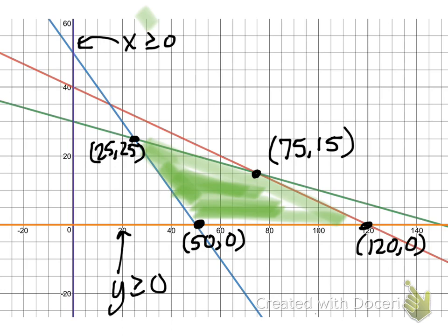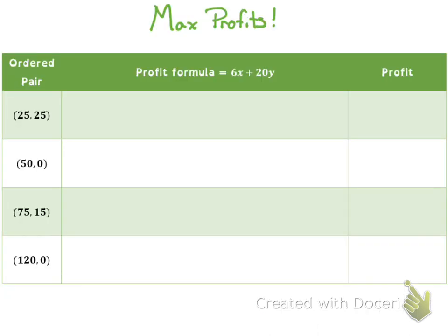We are now going to use that last equation. Now that we have these 4 vertices, we're going to take them into that profit equation, which was 6x plus 20y. And we're going to find out which one of these gives us the most amount of profit.